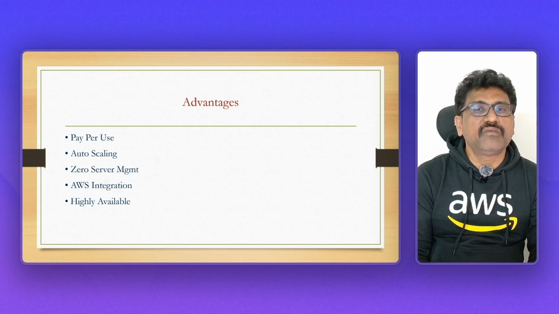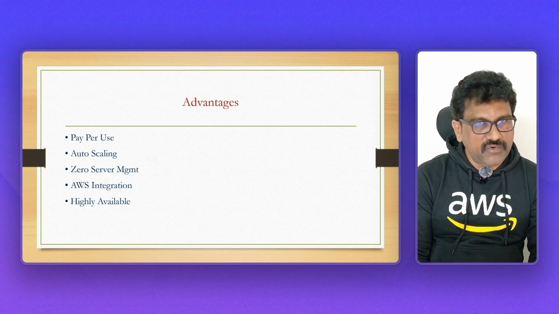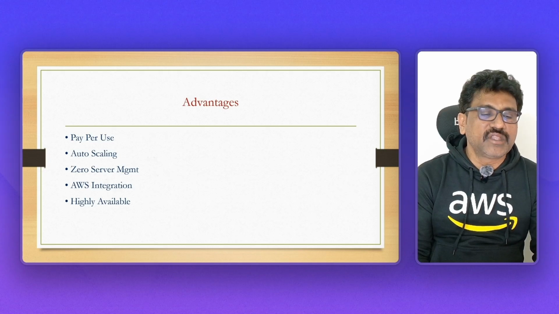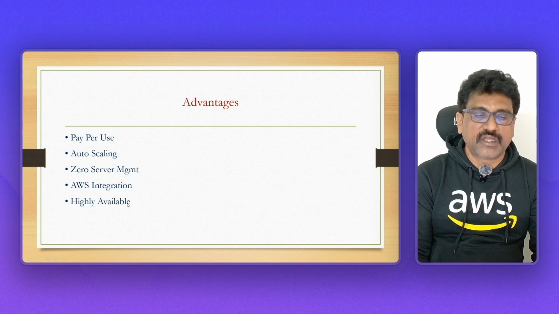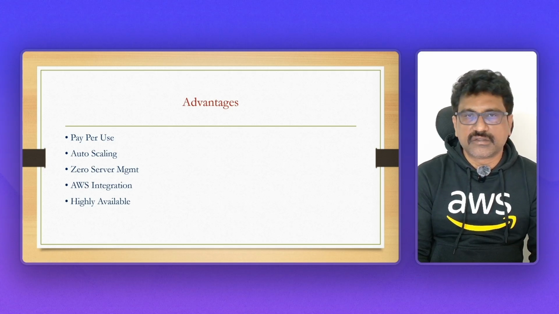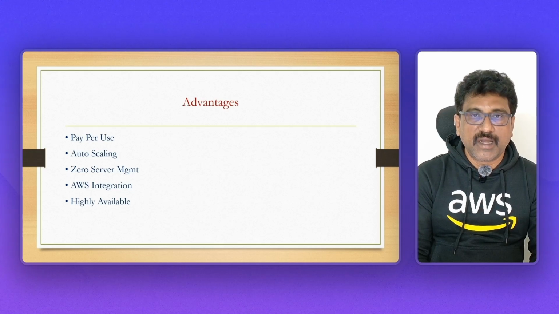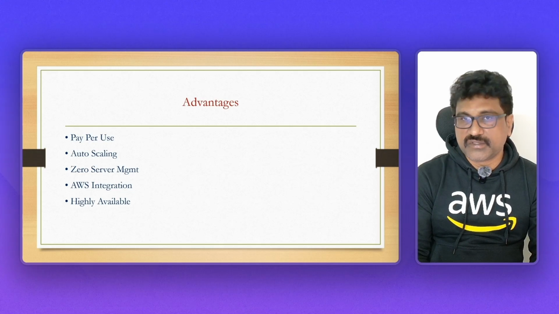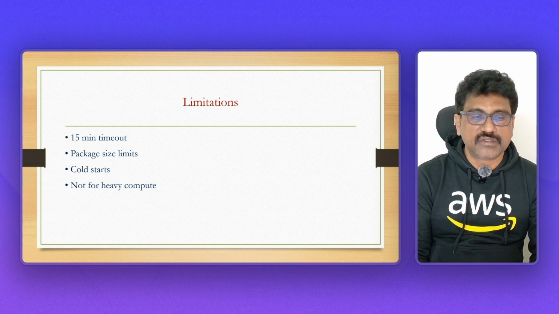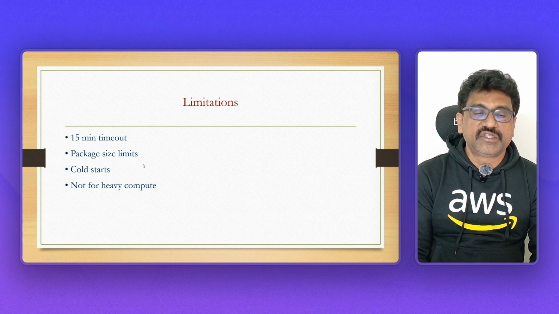And AWS integration is very easy. That means Lambda will not work alone. You have to write the code and integrate with other AWS services. I will show you that in the practical session. And highly available, so there will be no outage. That is the reason we can call Lambda a very highly available service in AWS.